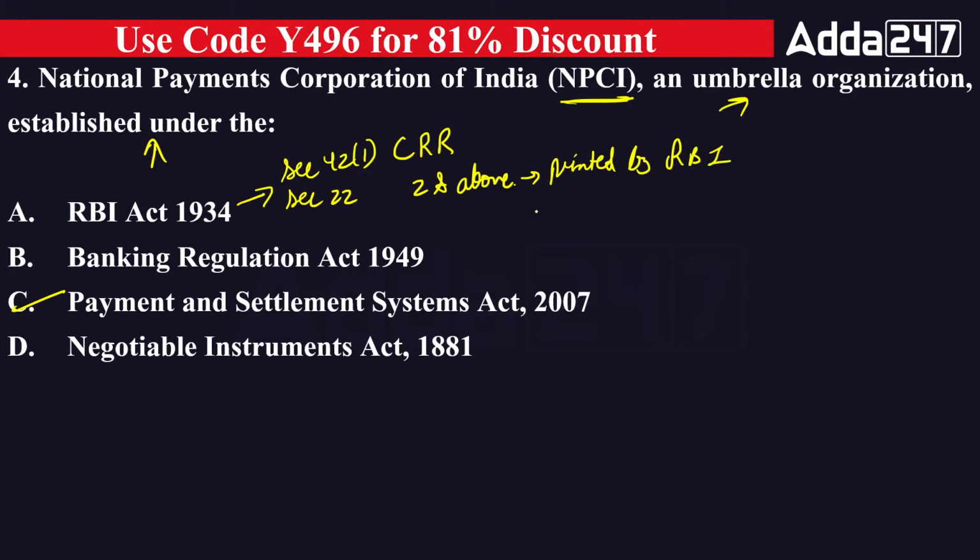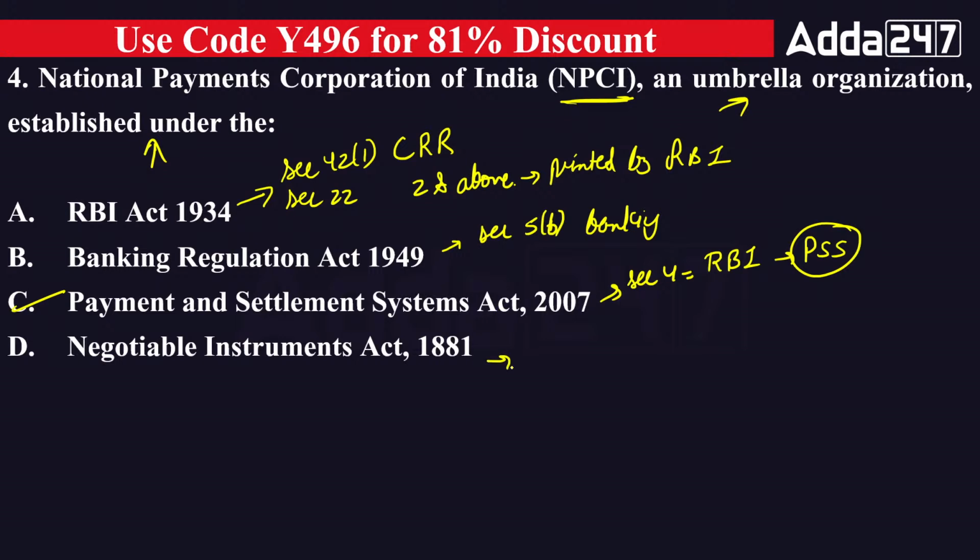The Banking Regulation Act section 5B talks about banking. What is banking? Section 4 of this particular act says that only RBI can perform the payment settlement system part, unless and until it is prescribed by the RBI or the license has been given by the RBI. No other authority can do so.